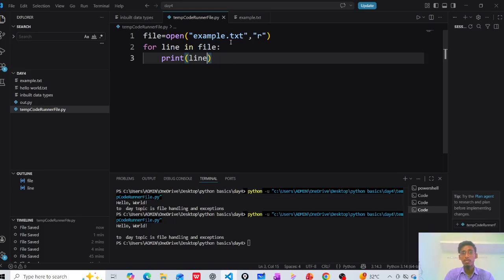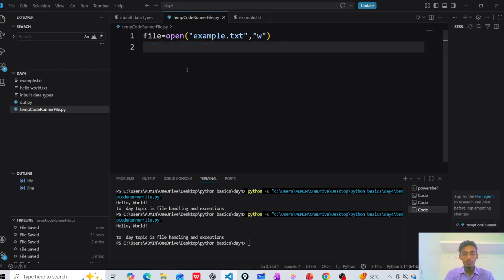And next, I want to write some data. When you write anything in a file, you should use the w mode. w means write the data. Let me clear this one.